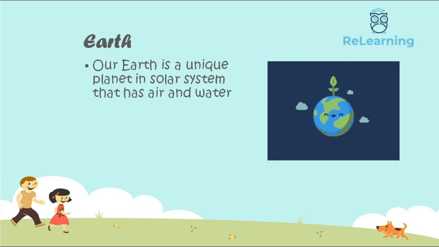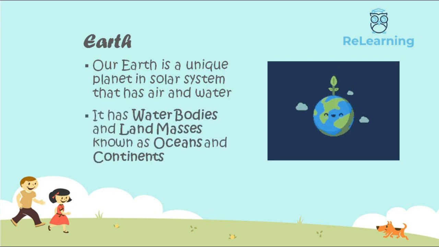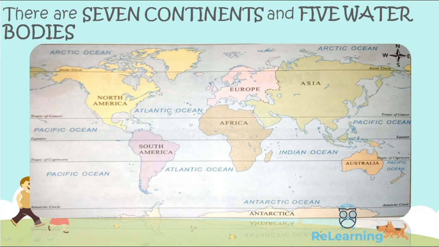Our Earth is a unique planet in our solar system that has air and water. Our Earth has land masses and water bodies. The large land masses are called continents, while the large water bodies are called oceans. There are 7 continents and 5 water bodies present on Earth's surface.